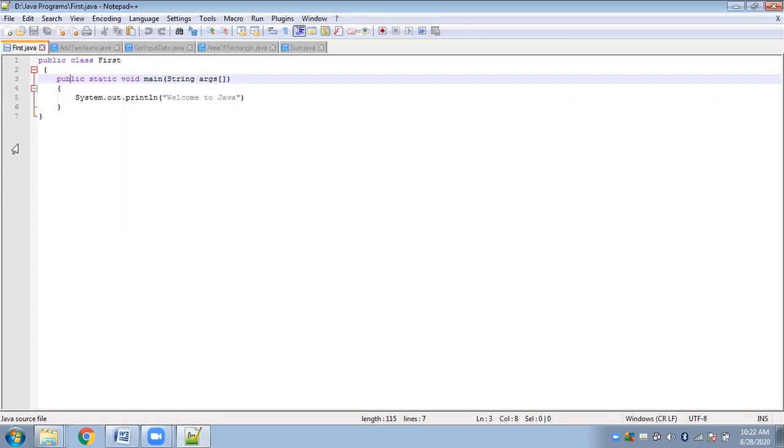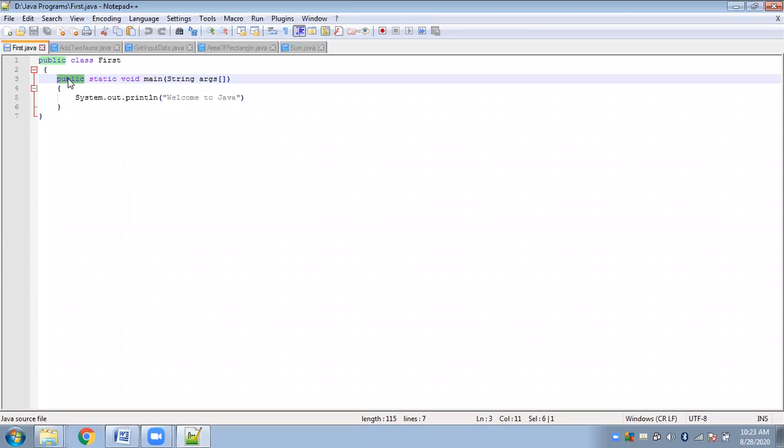If this function is to be accessed from outside the program, the main should always be declared as public. Public means it is open to all, so anyone outside the program can access or call this particular program for execution. That is why this public keyword is used.